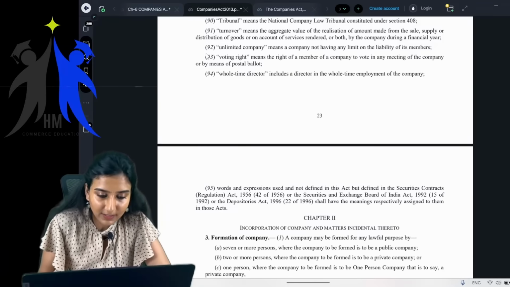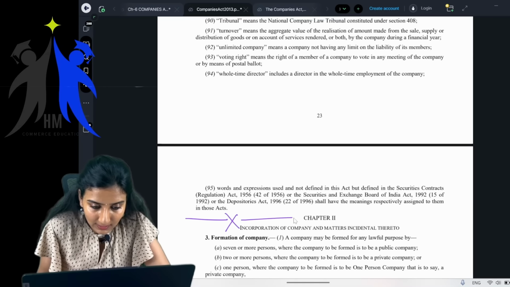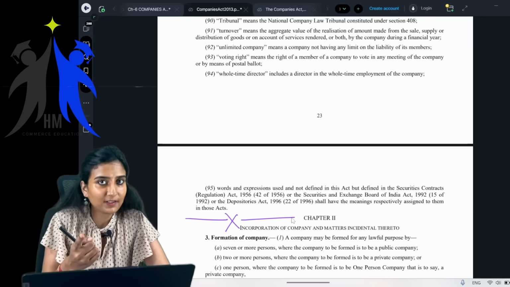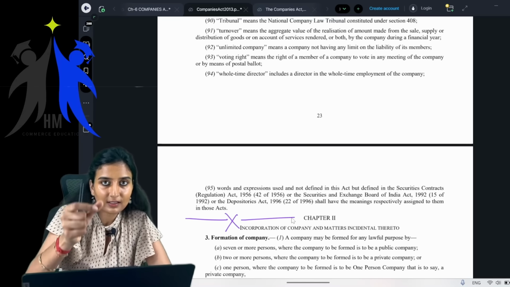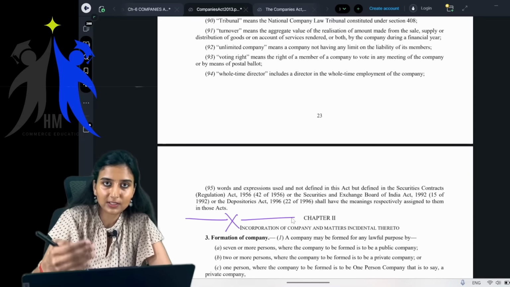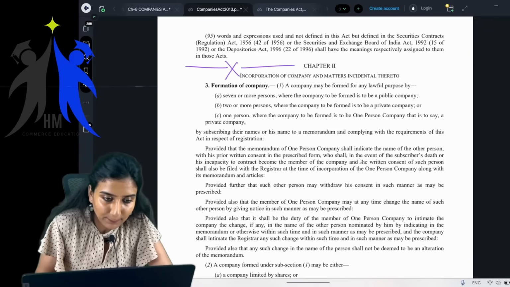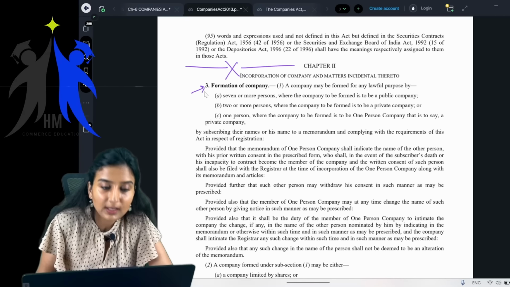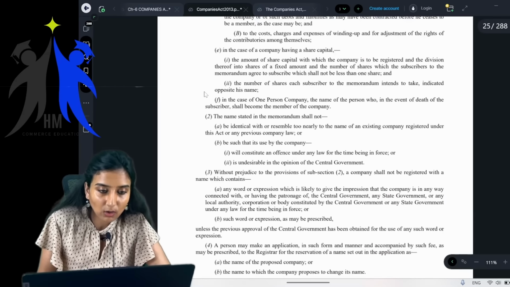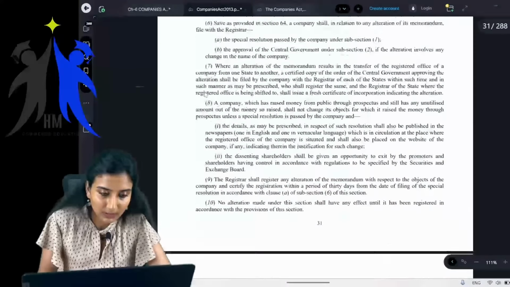See, the definitions ended here. The definitions part ended here. Yes or no? Section 2 was definitions. So under the definitions heading, under the section definition, section 2, you had all of these. Now this is section 3. Like that, I just scroll down. We'll go down to section number 24.